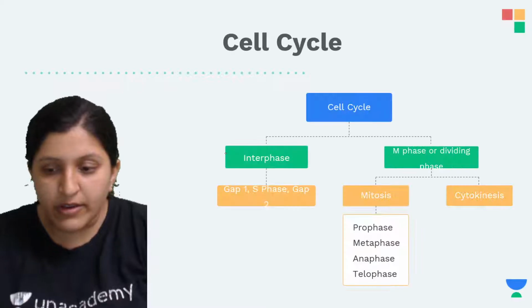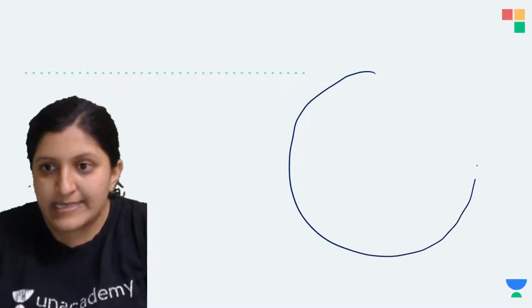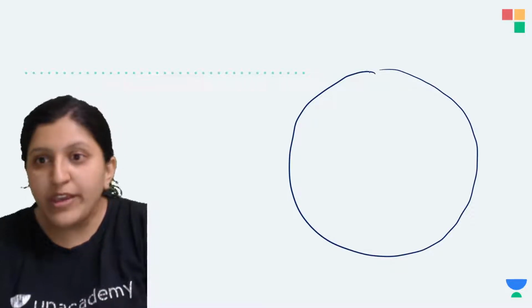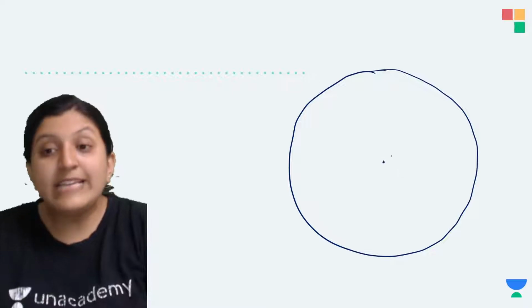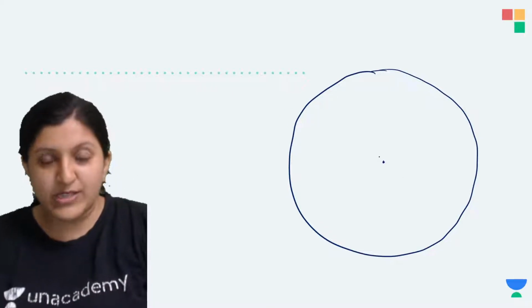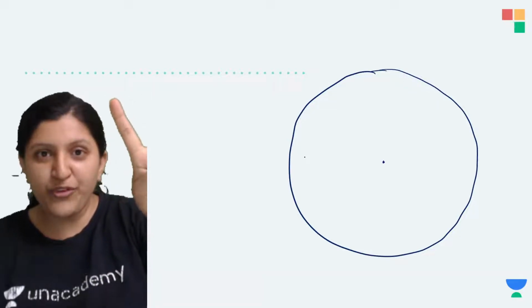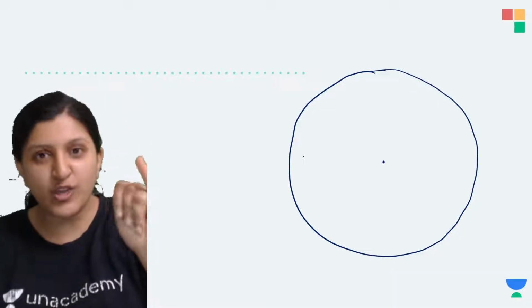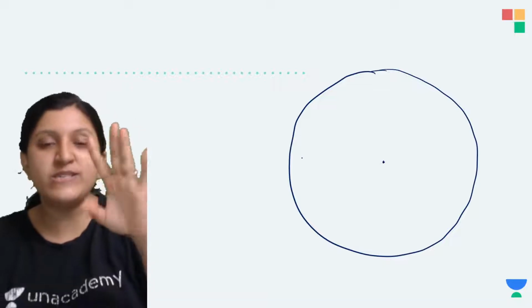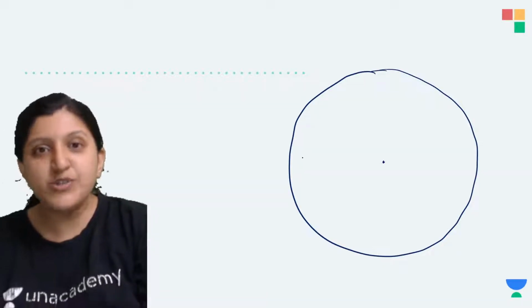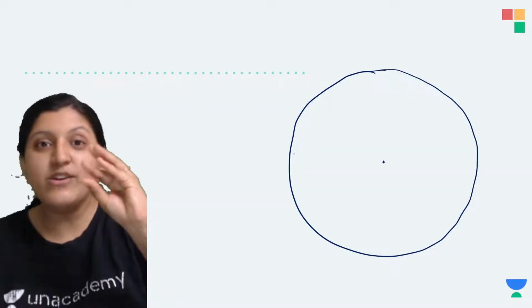Okay, so now let's say now here, okay, one second, I'll just take the pen. Yeah, so now this is a cell cycle. Here in this case, 95% is interphase, only 5% is M phase, where you study prophase, metaphase, anaphase and telophase. So those 4 stages along with the cytokinesis is what you are studying. That is just the 5% that you study so much in detail.